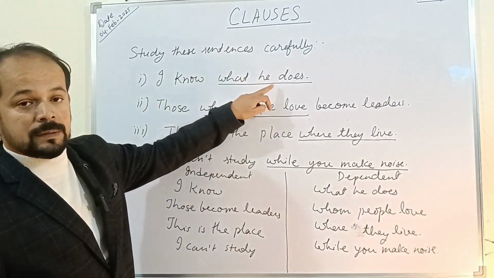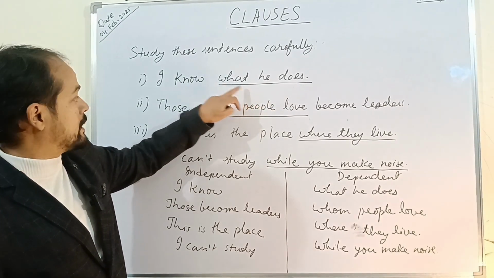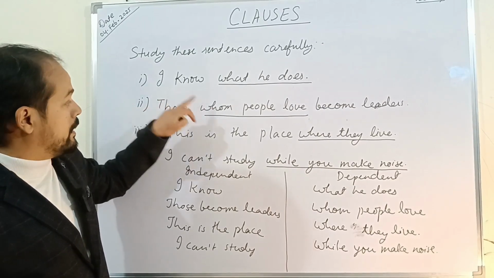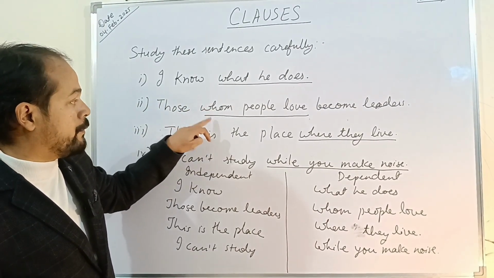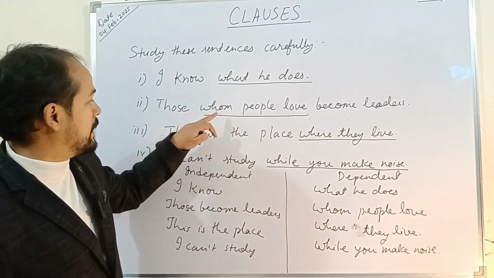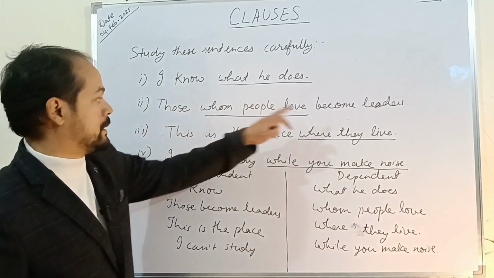What he does makes complete sense only when it is connected to the independent clause, right? Likewise, whom people love is a dependent clause. It will make complete sense when it is connected to an independent clause, right?